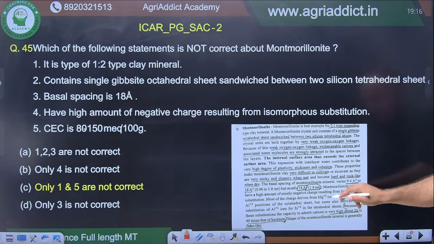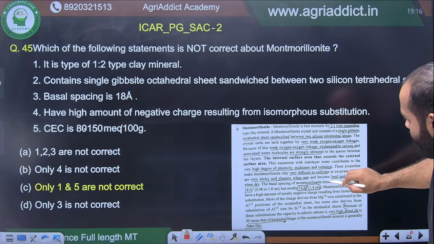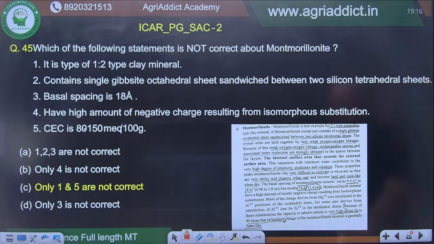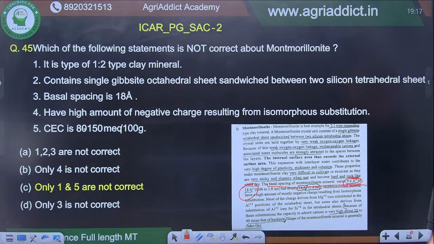Here, if you see montmorillonite, you can see where that line is. Yes, the basal spacing of montmorillonite mineral varies from 9.6 angstrom to 18 angstrom as well. All right, is it clear? Moving on.